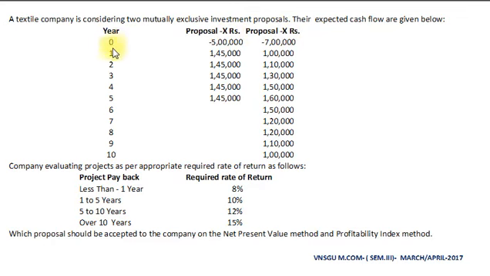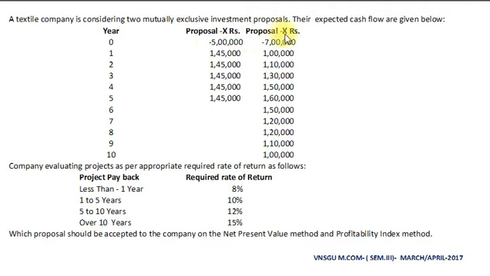Year 0 to 10 years. 0 means the year of investment, that is the beginning of the first year. Initial investment for proposal X amounts to rupees 5 lakh, and that is why it is negative, because it is cash outflow.